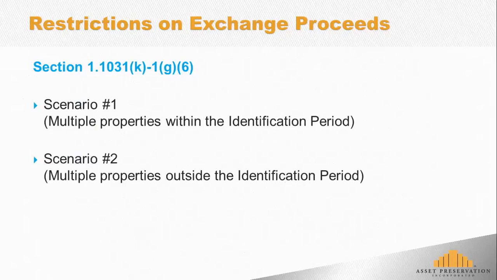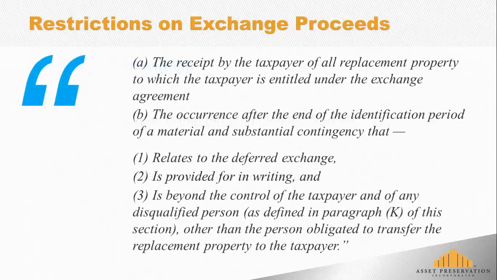Why? Because under Section A, it says the taxpayer has to receive all replacement property that they're entitled to under the exchange agreement. That taxpayer is entitled to purchase property B and C. The qualified intermediary cannot release the proceeds until day 181, the expiration of the 1031 exchange period, because that taxpayer is entitled to receive those replacement properties because they've identified two more properties.